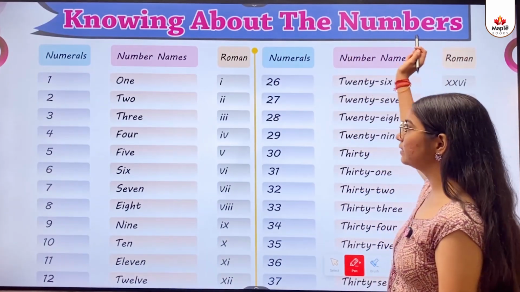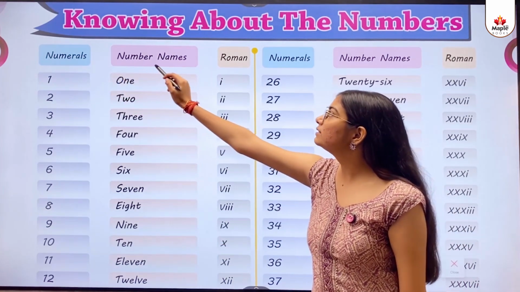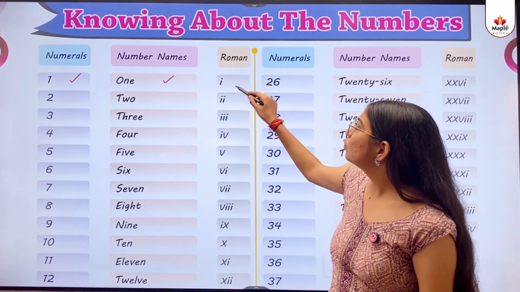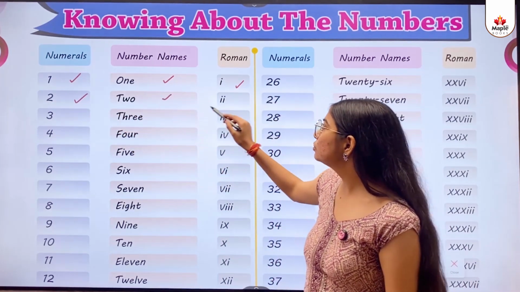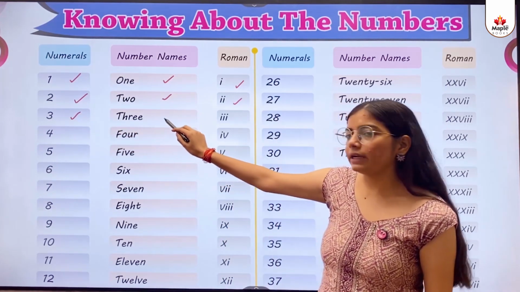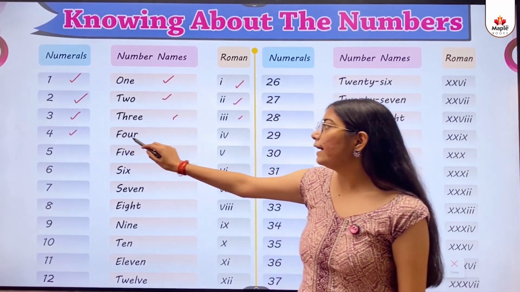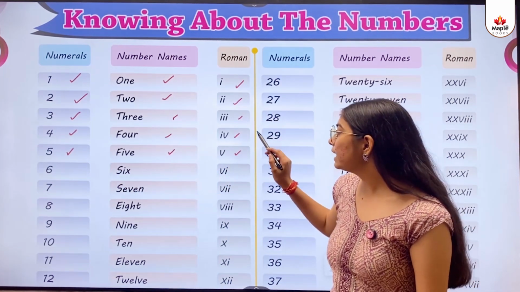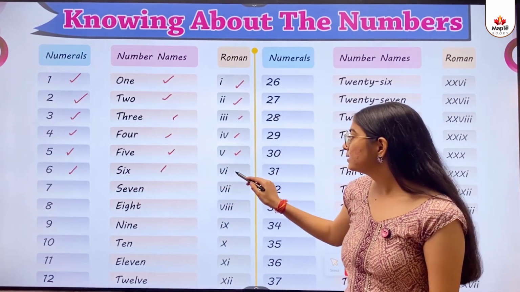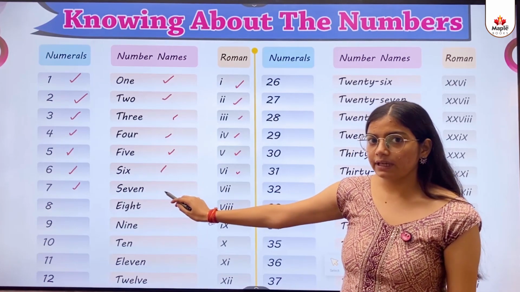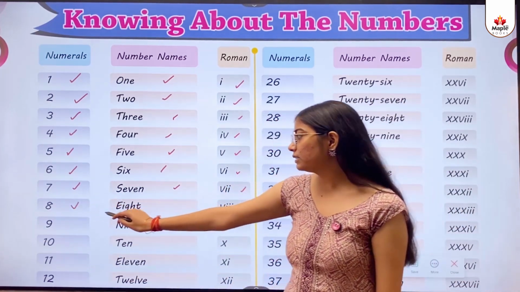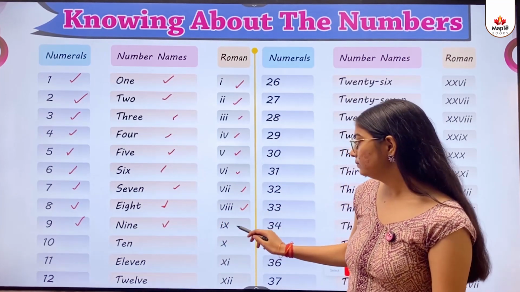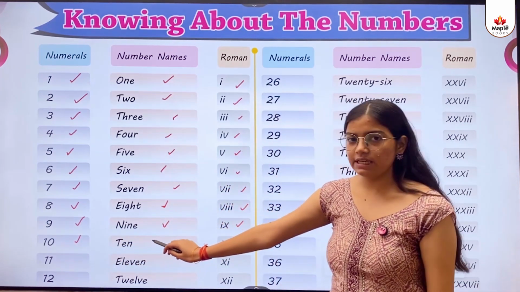Knowing about the numbers. So kids, I'll read first numerals, number names, then Roman. 1, O-N-E, 1. 2, T-W-O, 2. 3, T-H-R-E-E, 3. 4, F-O-U-R, 4. 5, F-I-V-E, 5. 6, S-I-X, 6. 7, S-E-V-E-N, 7. 8, E-I-G-H-T, 8. 9, N-I-N-E, 9. 10, T-E-N, 10.